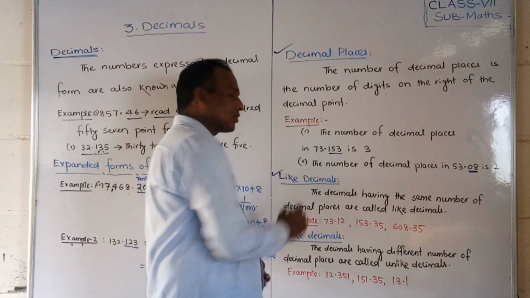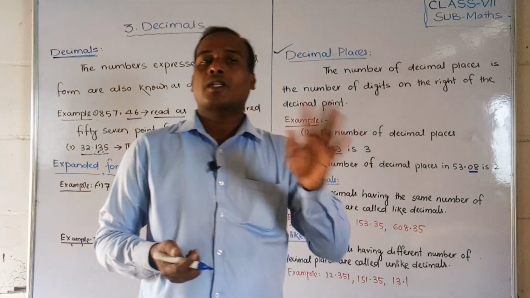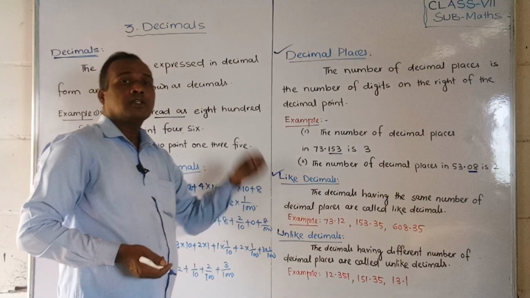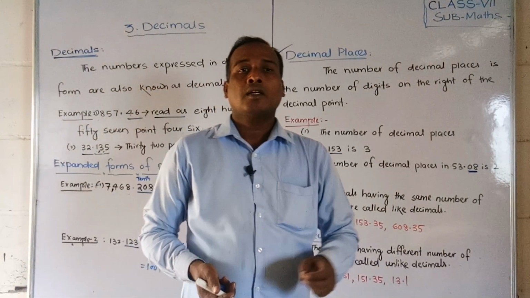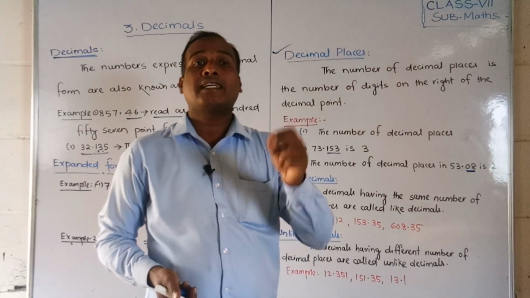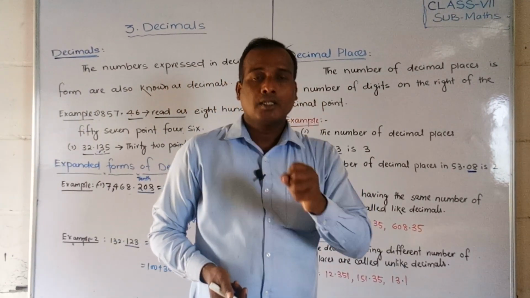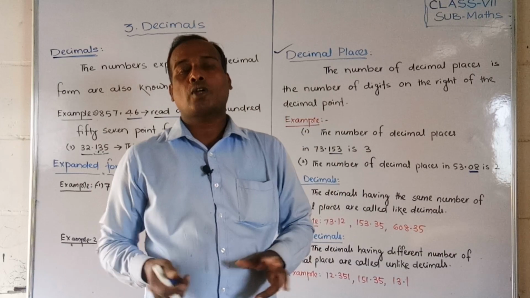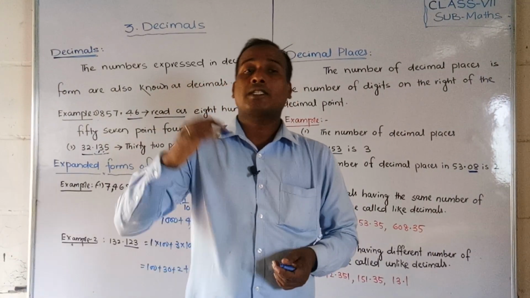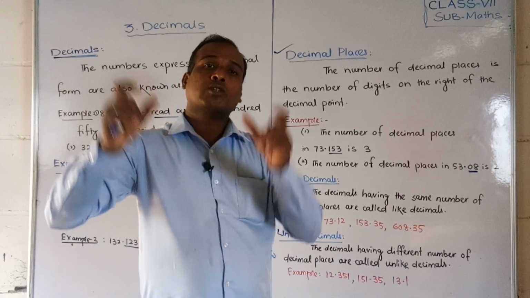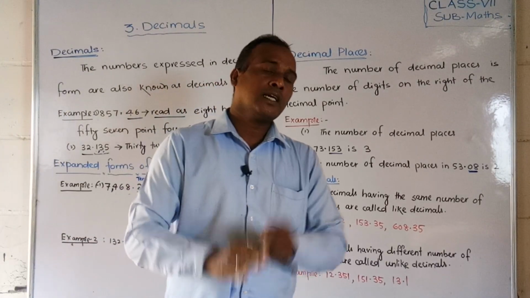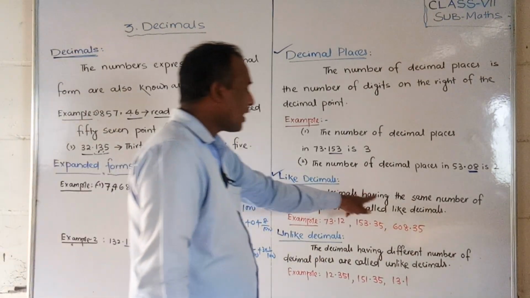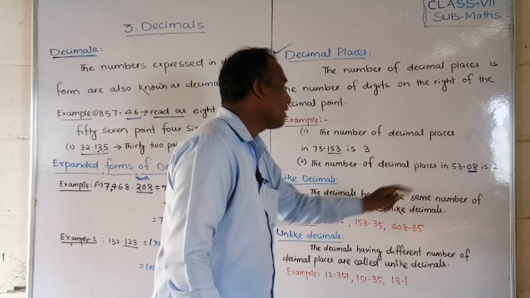What is that like decimals? Decimals are generally of 2 types we can say. That is, one is like decimals, like fraction, same like unlike decimals. What do you mean by like decimals? Now the decimals are having the same number of decimal places. Suppose 2 decimal numbers you have to check. We have to see after the decimal points how many decimals are there. If both have the same decimal places, then we can say these are the like decimals. Let us see the definition. The decimals having the same number of decimal places are called like decimals.